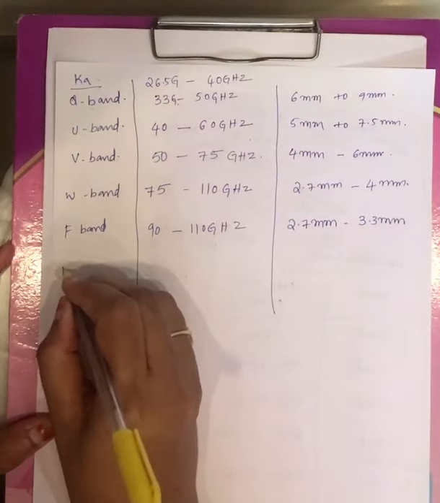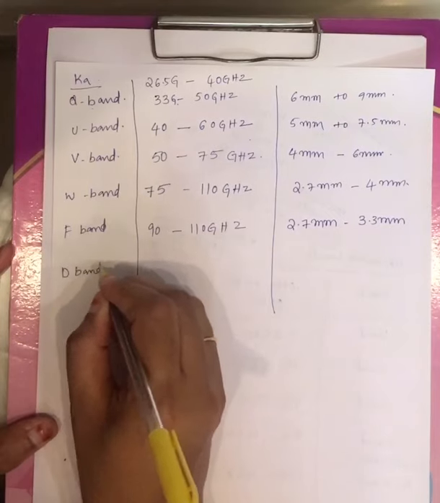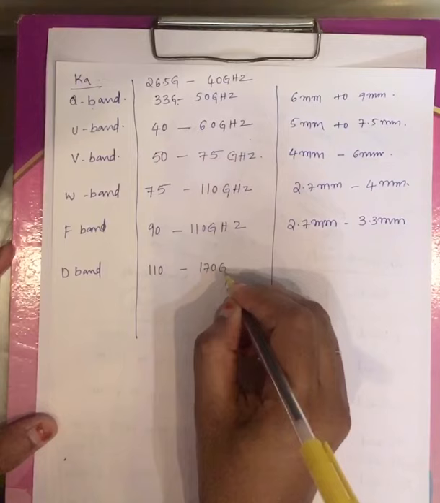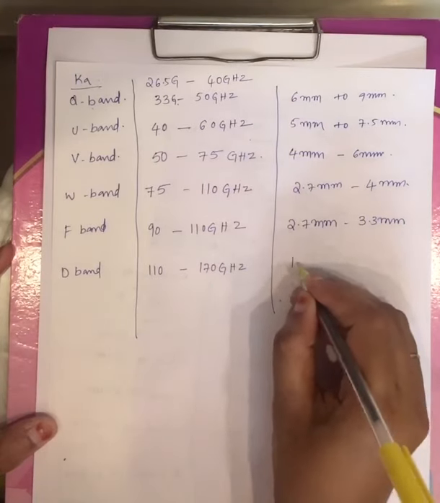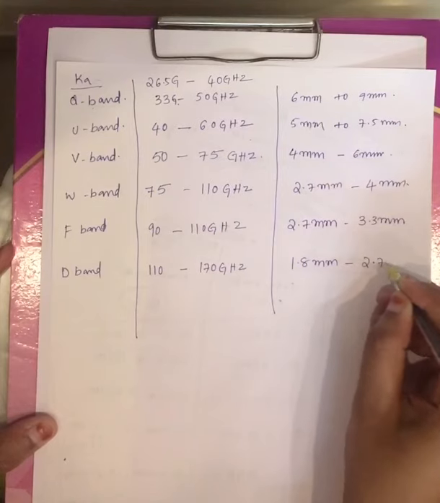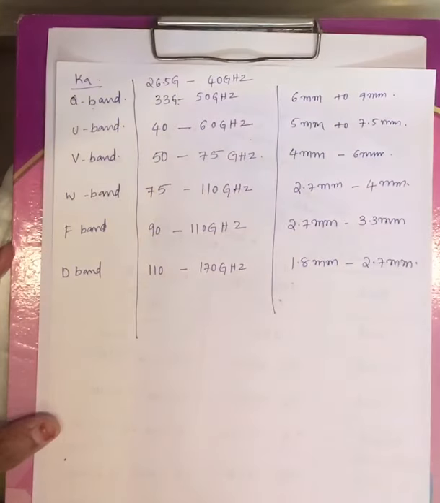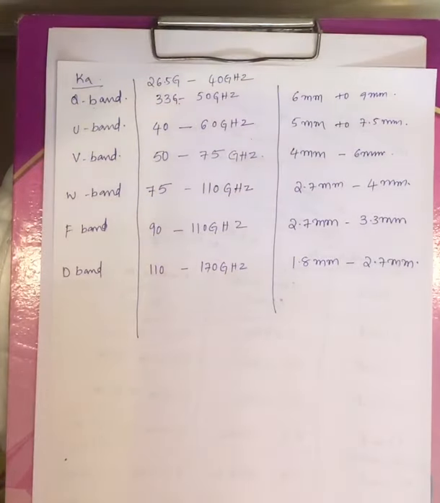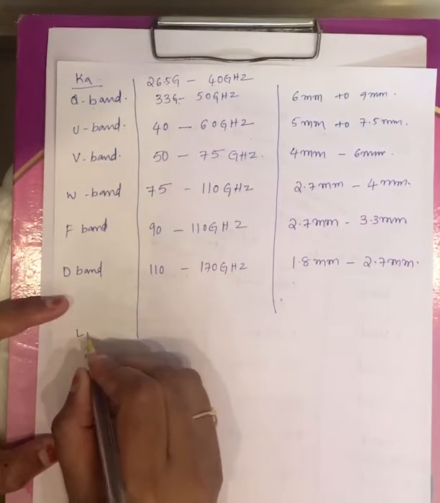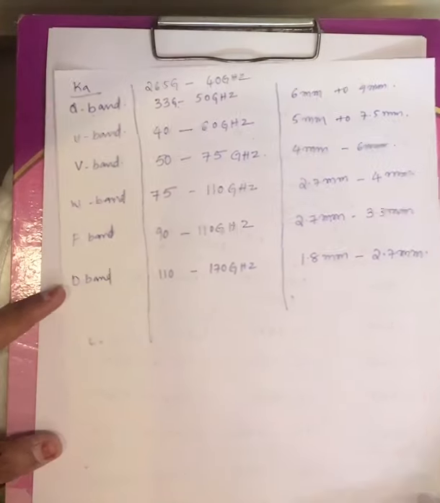And next you have the last band under your microwave band, that is D band, varying from 110 gigahertz to 170 gigahertz, and its wavelength range is varying from 1.8 millimeter to 2.7 millimeter, right? Now these are the different microwave bands, starting from L band. First band is L band.